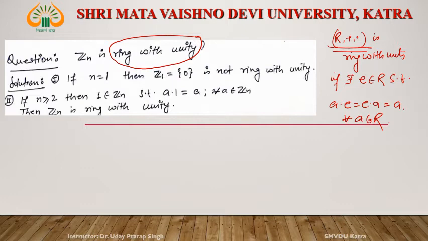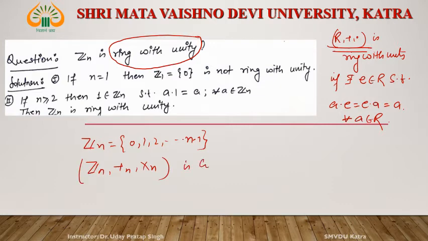So what is Zn? Zn is nothing but 0, 1, 2 up to n minus 1. Then this Zn with respect to addition modulo n and multiplication modulo n is a commutative ring.